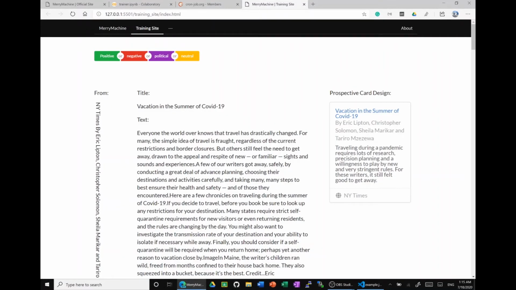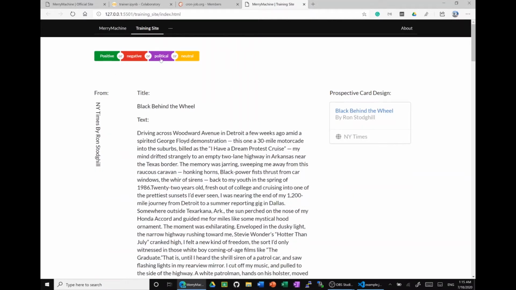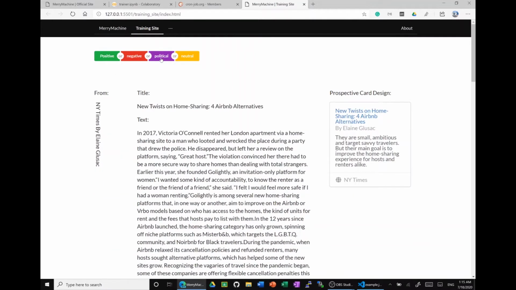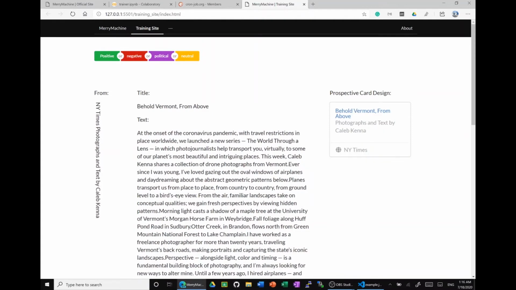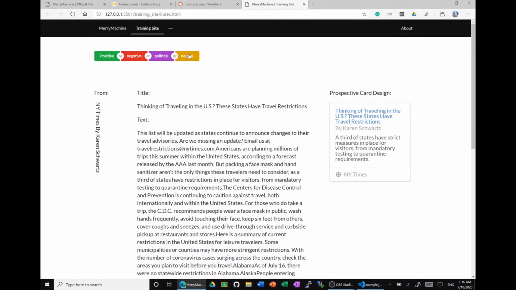Next, we run a local server using Tornado and feed data through a WebSocket into our testing page. In our testing page, you are able to select from three different categories: positive, negative, political, and neutral. Neutral is for any articles that don't fit the niche of the other three types. When we select the type, we send the article data and type back to the WebSocket where the local server downloads each article as a JSON.